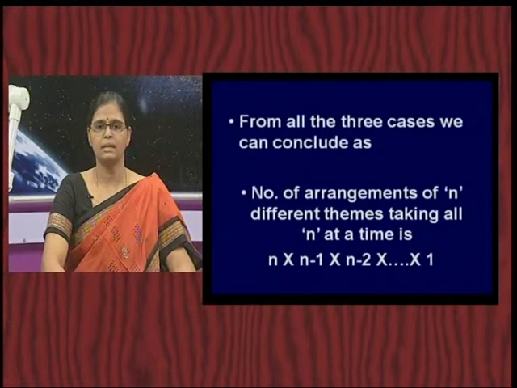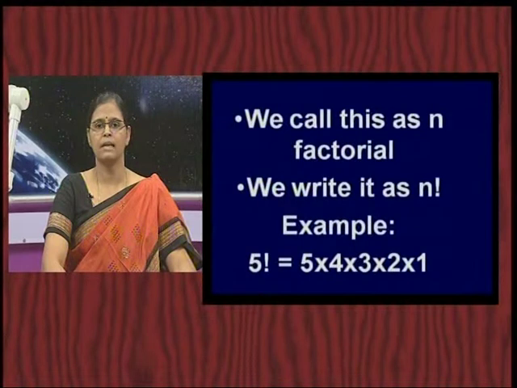So, we are arriving at an important and useful formula, that is, the number of arrangements of n different things taking all n at a time is always going to be n into n minus 1 into n minus 2 and so on up to 1. So, what is this known as? N into n minus 1 into n minus 2, we call it n factorial and we write it as n and then the exclamation mark symbol. So, that is how we represent n factorial.